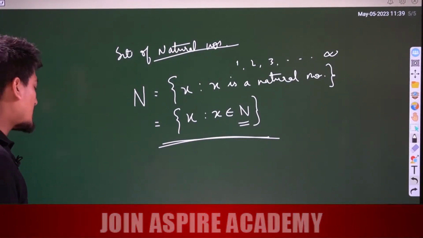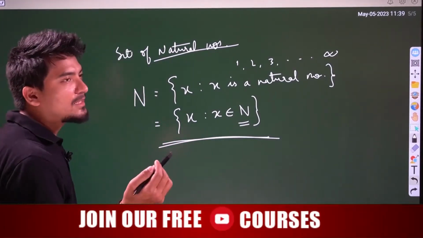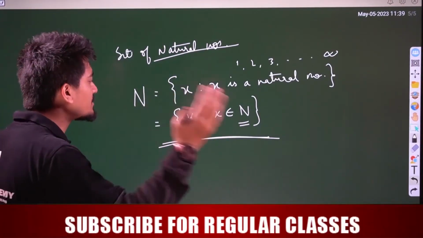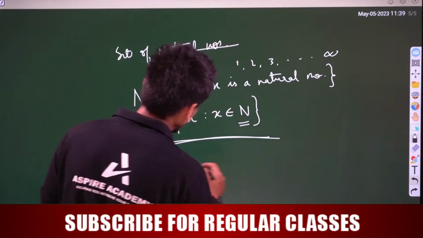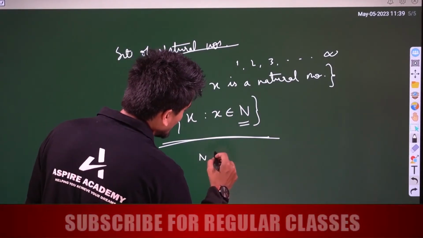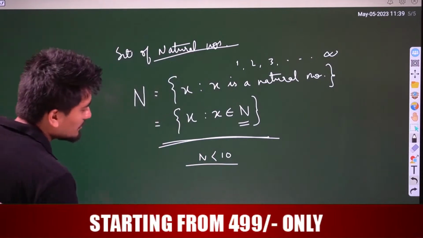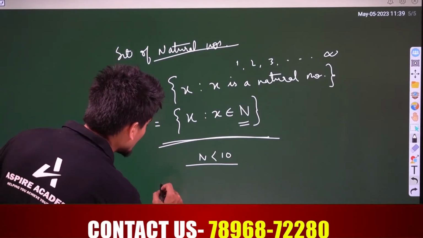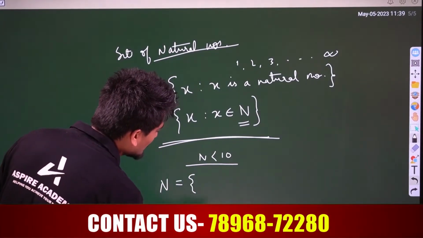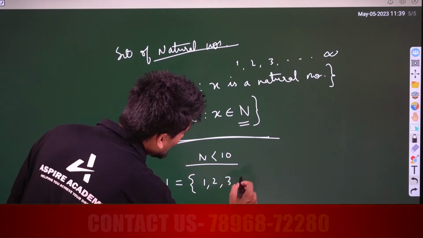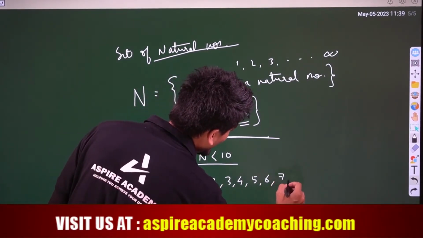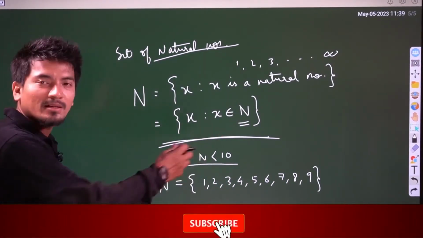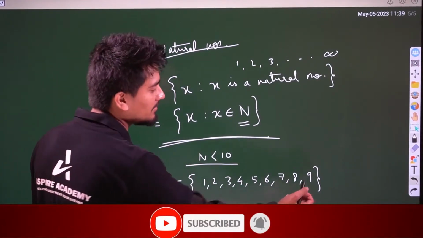But if, for example, we have to write the set of natural numbers up till 10, that is natural numbers less than 10, so I can write it in tabular form. How can I write? N = {1, 2, 3, 4, 5, 6, 7, 8, 9}. Natural numbers less than 10. So 1, 2, 3, 4, 5, 6, 7, 8, 9.